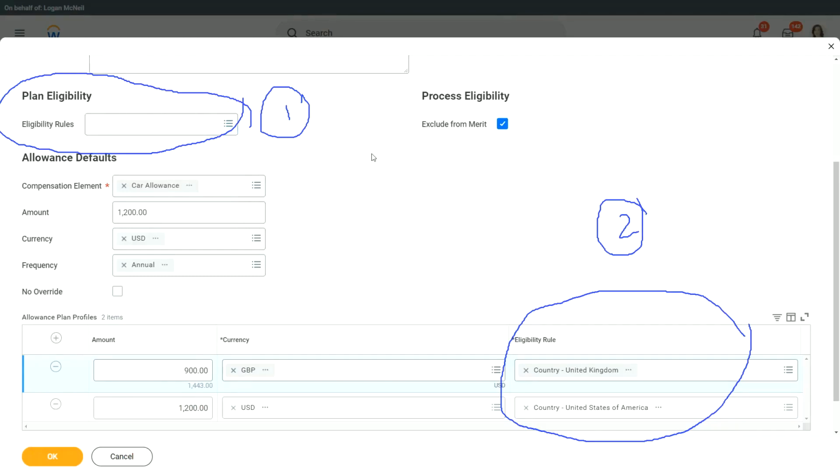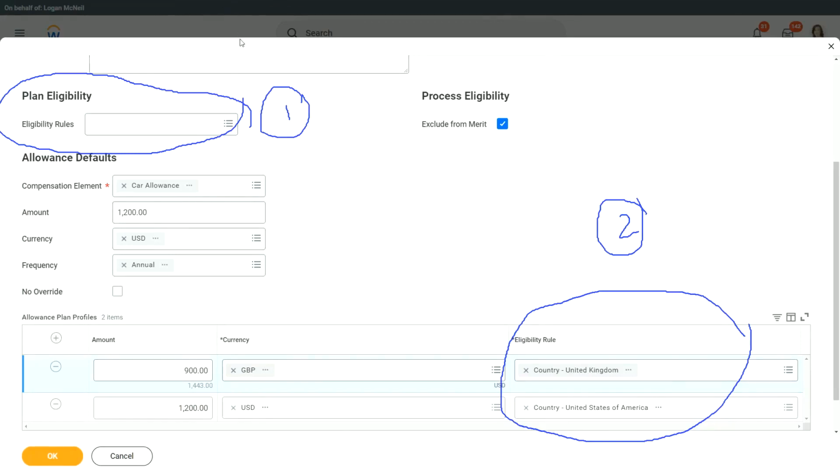Now, will all the managers or above get the same amount, irrespective of their location? The answer is no. And how do we specify that? If you are a manager in the US, what will you get? $1,200. If you are a manager or above in the UK, what are you going to get? £900. That is why we use allowance plan profiles, and that is the same exact reason why we use a compensation grade profile.